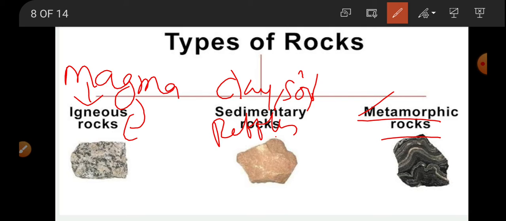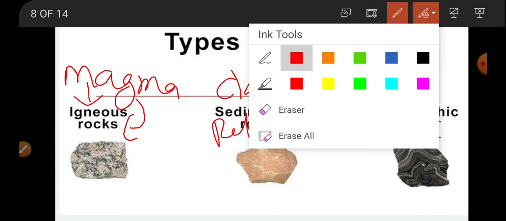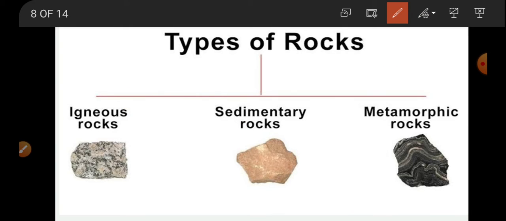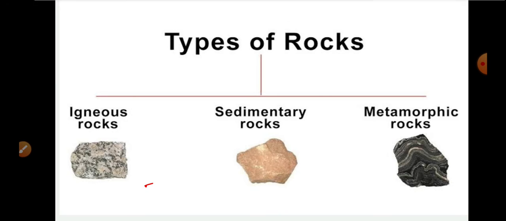So now the rocks that are present on this earth are broadly categorized into three different groups based on their formation. One is your igneous rocks, the second one is sedimentary rocks, and the third one is metamorphic rocks. So these are the three different types of rocks that are available on this earth.